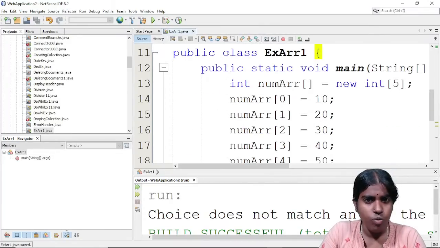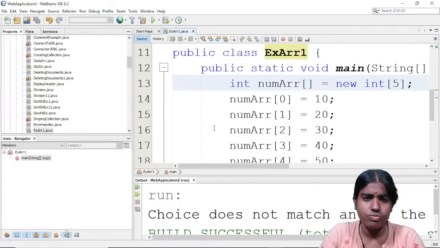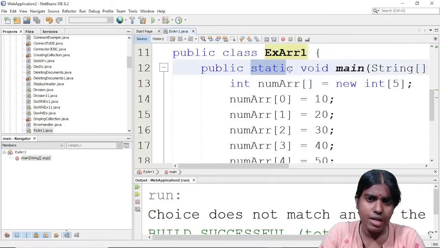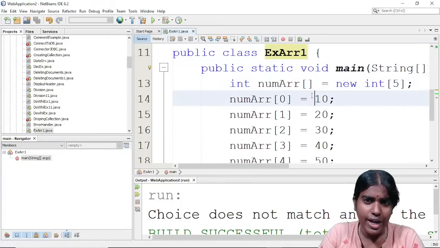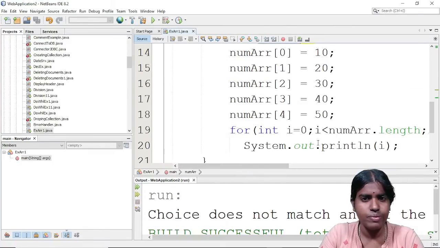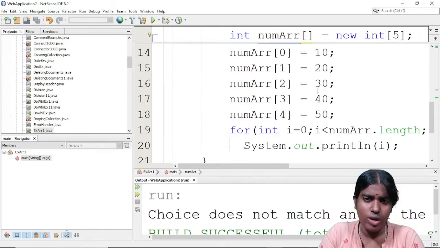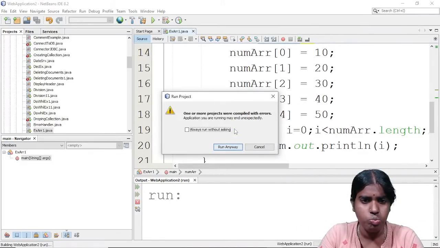Firstly, whenever I want to create any new class, I use the class keyword followed by the name of the class, prepended by the public access modifier. Inside this, I have the main method, public static void main. The argument is passed as a string array. Whenever I want to create any array, I have the data type followed by the name of the array. Clear with this? I initialize some values and put them into an iterator for loop, and this will be displayed at my output.